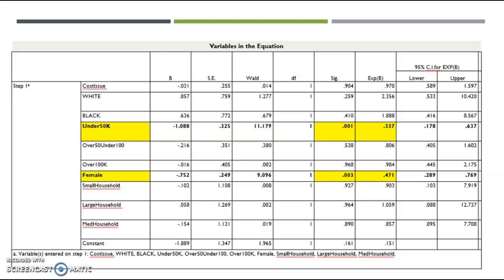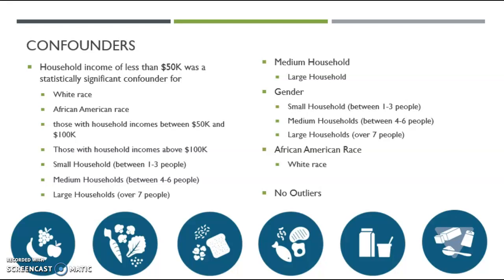Now let's get into confounders. While many of our variables were not significant predictors of fruit and vegetable consumption, some can be considered confounders. A confounder is a variable that may not be of primary importance or may not directly impact the outcome variable, but influences the relationship between responses and therefore the relationship between independent and dependent variables.